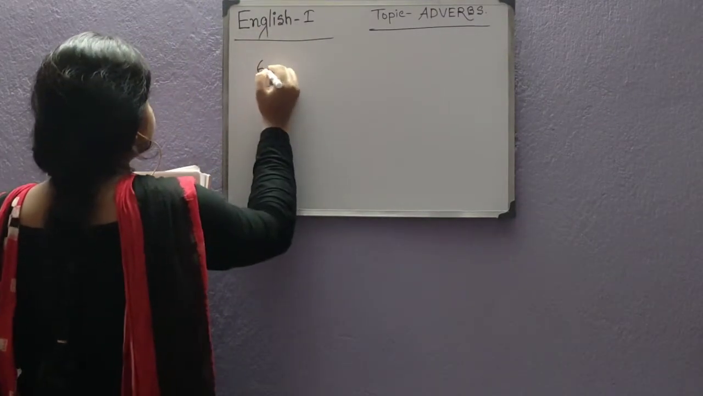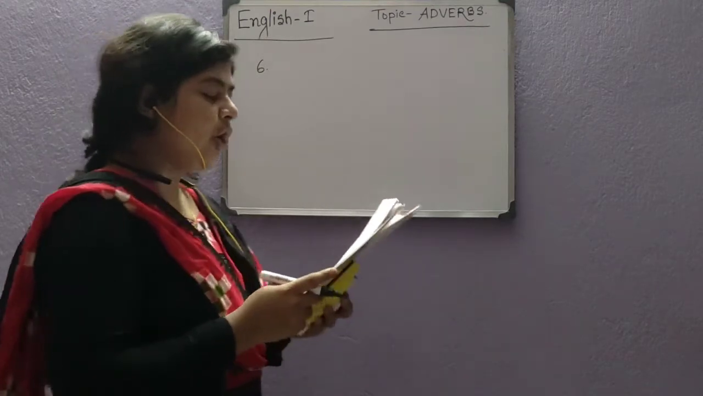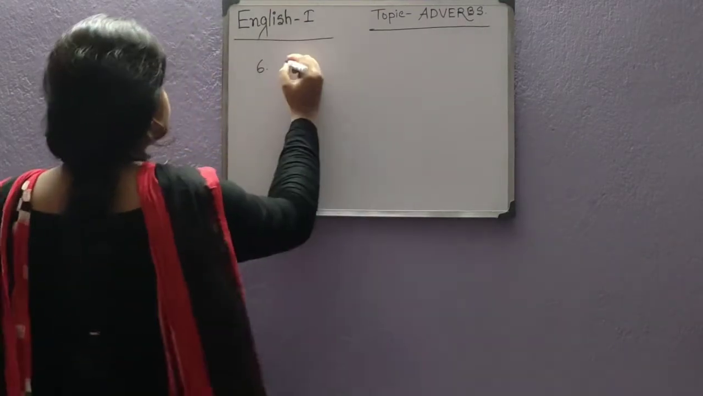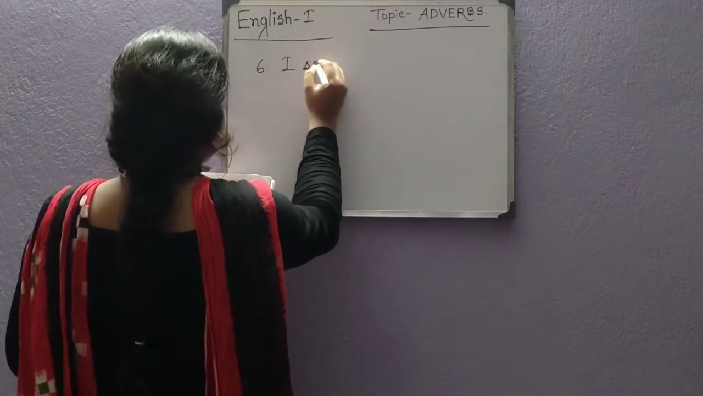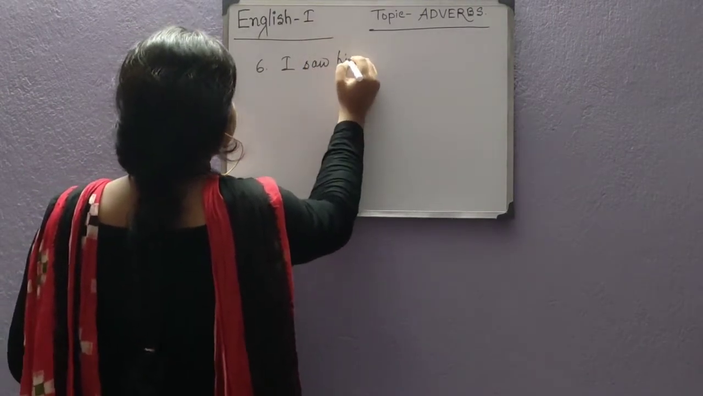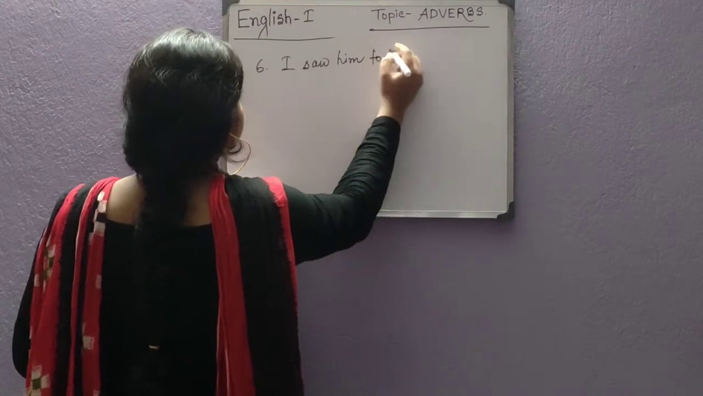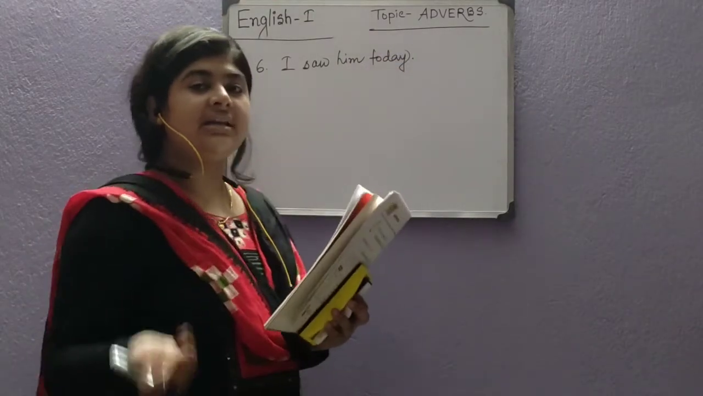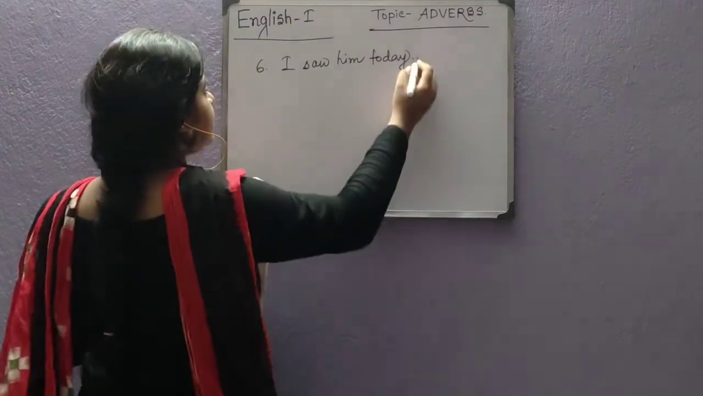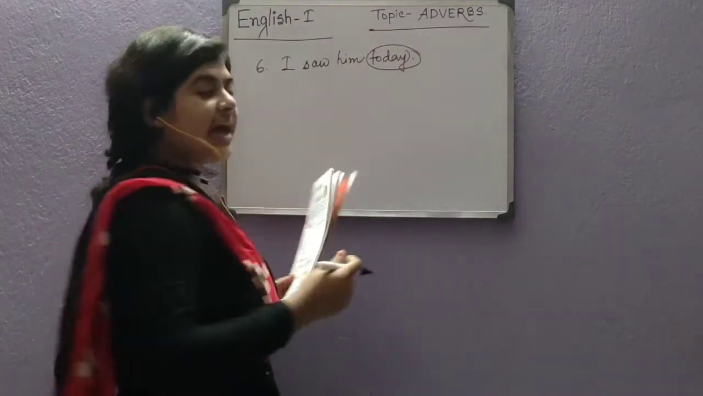The 6th question is, I saw him today. So which is showing us the time? I saw him today. So if I ask you, when did I see him? You will tell today. So this will be adverb.